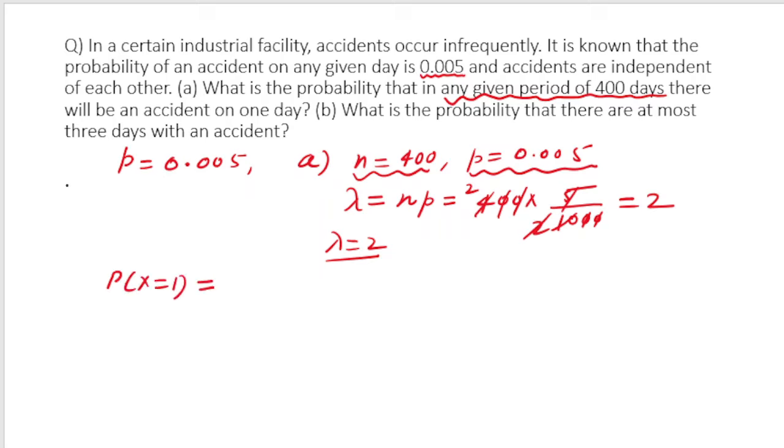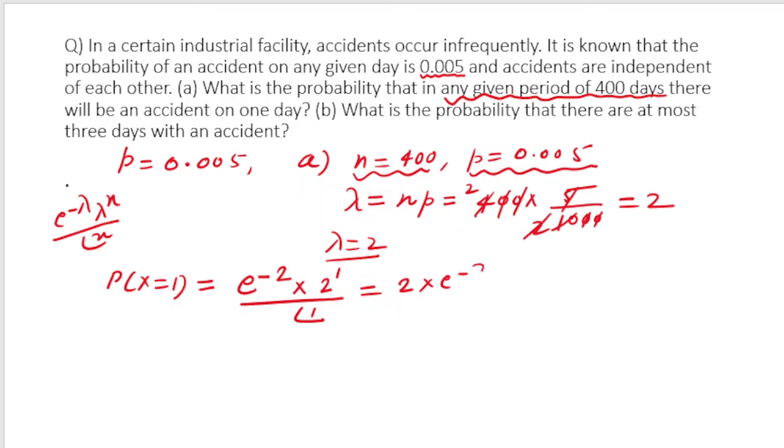So as per the formula, what is the formula? e to the power minus lambda. I am writing it again so that you can see how the probability is calculated. So e to the power minus lambda is e to the power minus 2, since lambda is 2. The x value I want to take is 1, so lambda to the power 1 by factorial 1. So what do we get? We get 2 into e to the power minus 2. If you calculate this value, how much will you get?